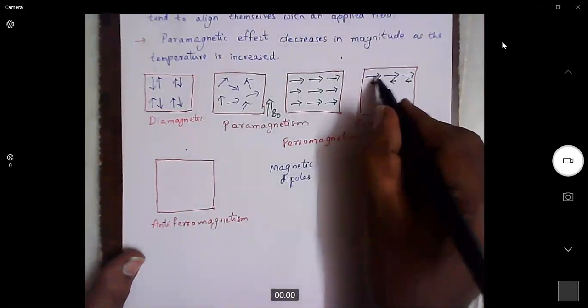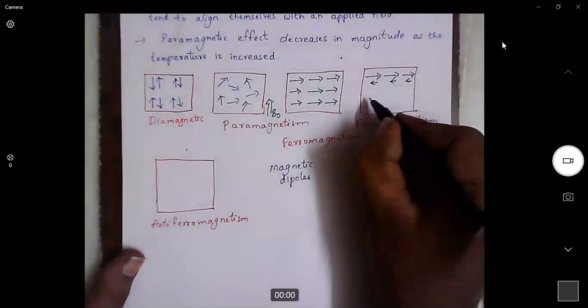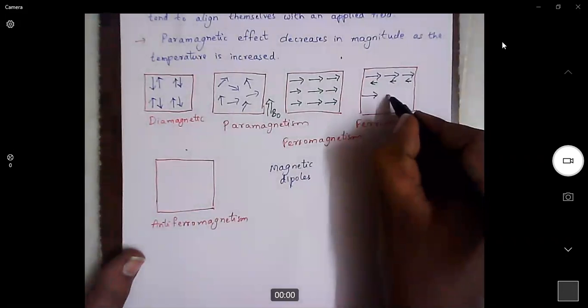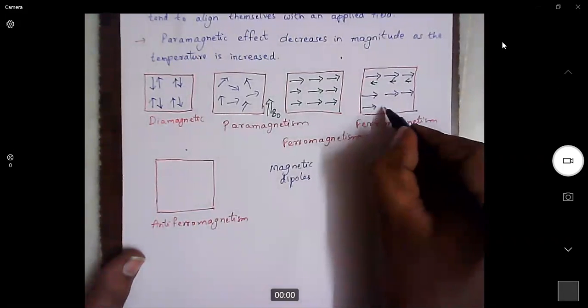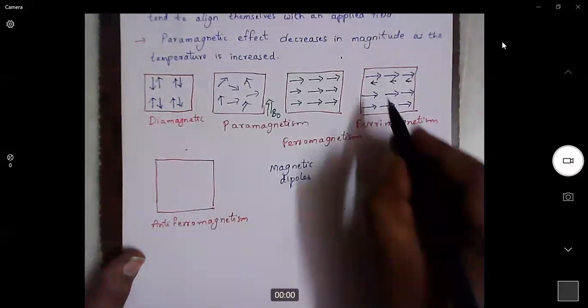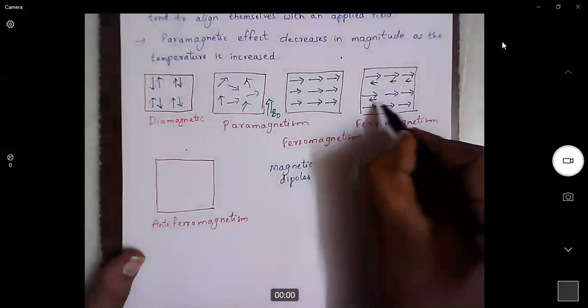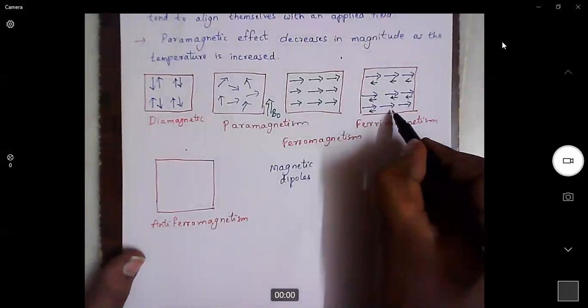This is a large dipole, whereas the opposite dipole is small. So, a ferrimagnetic material has all the dipoles arranged in one direction and smaller dipoles arranged in the opposite direction.